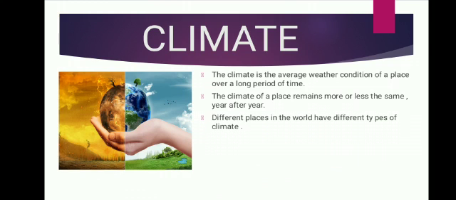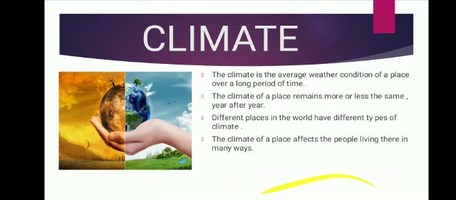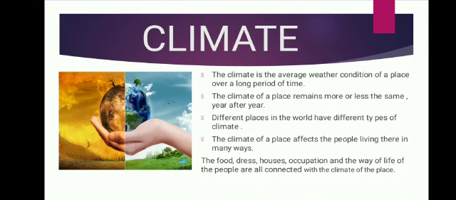Different places in the world have different types of climate. The climate of a place affects the people living there in many ways. The food, the dress, houses, occupation, and the way of life of the people are all connected with the climate of the place. So, those who live near the mountains have a frigid, very cold climate throughout the year.